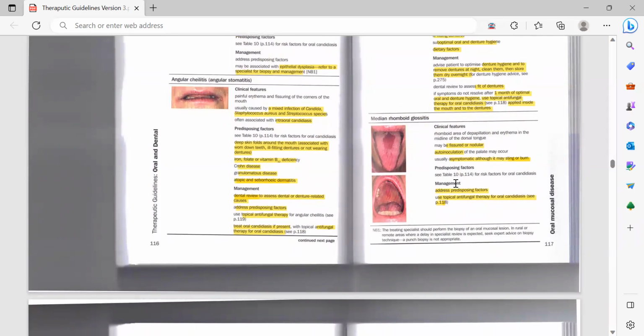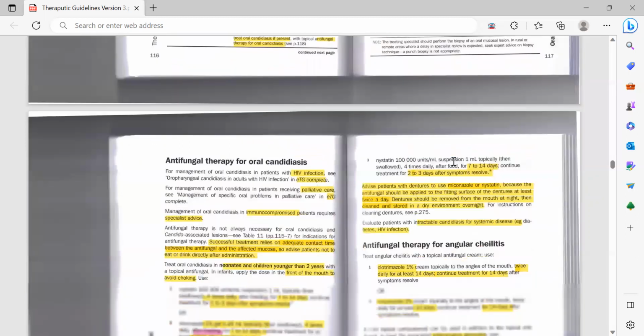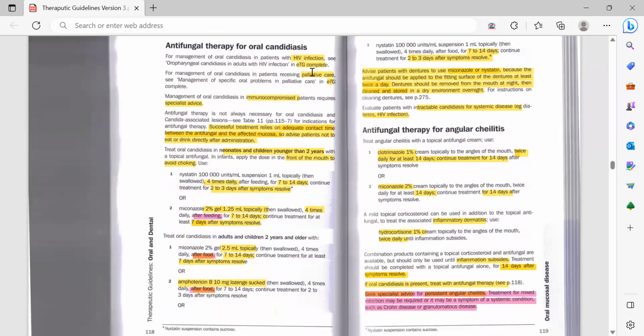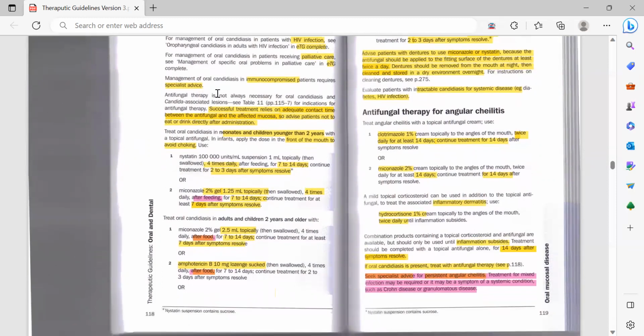Predisposing factors would be the same as in that box, and the management would be to address predisposing factors and use topical antifungal therapy for oral candidiasis. Then antifungal therapy for oral candidiasis and antifungal therapy for angular cheilitis. For management of oral candidiasis in patients with HIV, you just need to refer to the ETG. Even if the patients are in palliative care, ETG. Patient is immunocompromised, specialist.